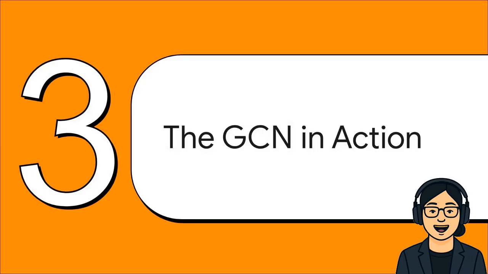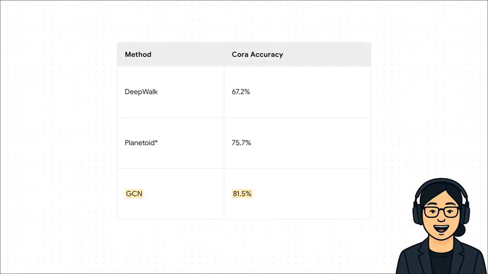All right, so the theory sounds great, right? But the real question is, does it actually work? This is where the GCN just totally crushed it. The authors didn't just talk the talk. They showed everyone how powerful this new model really was. I mean, just look at these numbers from the paper. On these two big standard citation datasets, Cora and Citeseer, the GCN model hits 81.5% and 70.3% accuracy. We're not talking about a little bump here. This was a massive leap forward, blowing the previous state-of-the-art methods completely out of the water.